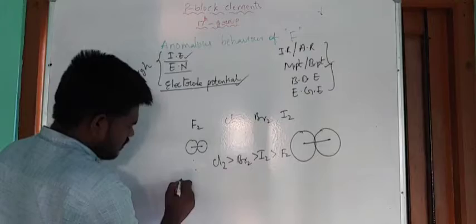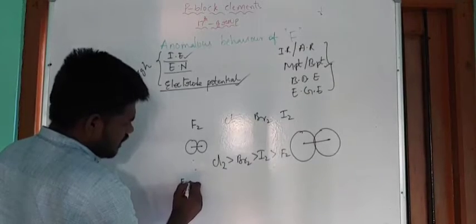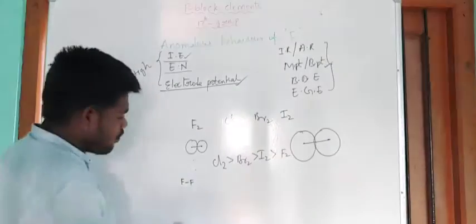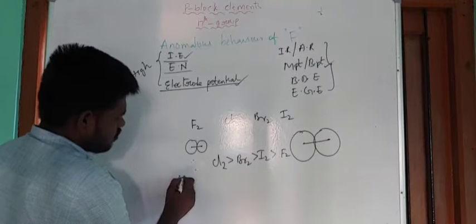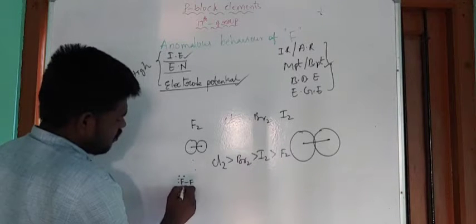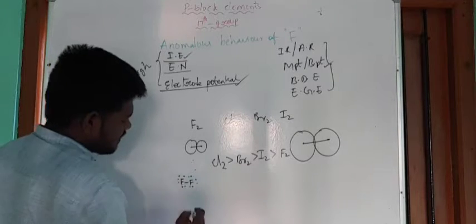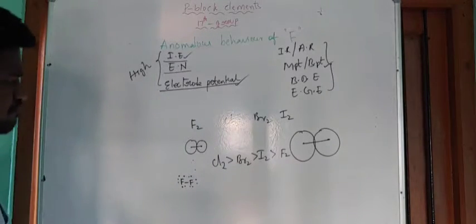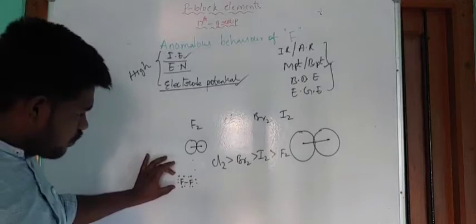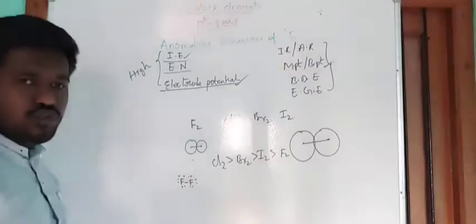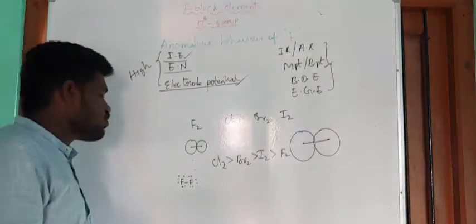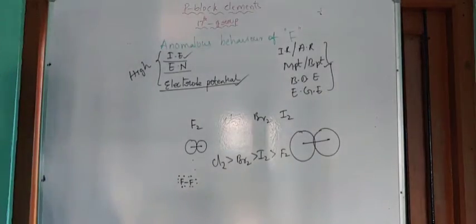So now here this is one F atom and this is the other F atom in the F2 molecule. Now here each F has how many lone pairs? Three lone pairs. Now these lone pairs are very close together. The lone pairs present in the first fluorine and second fluorine are very close. When the electrons are very close together, repulsions arise.